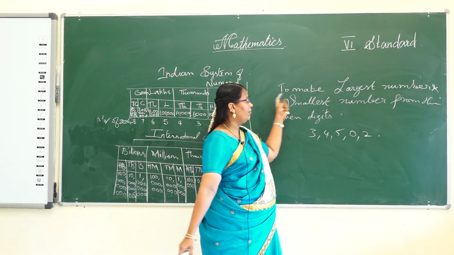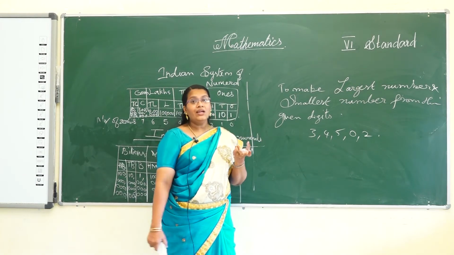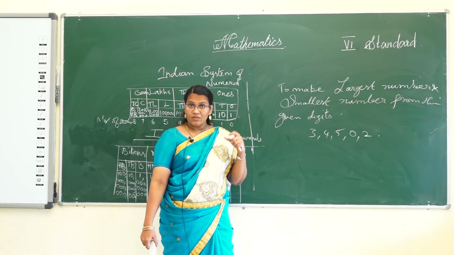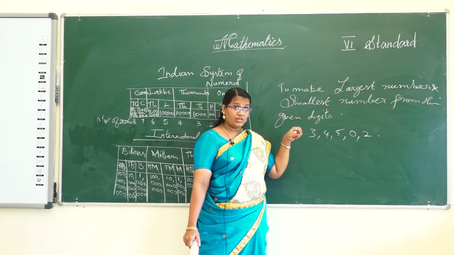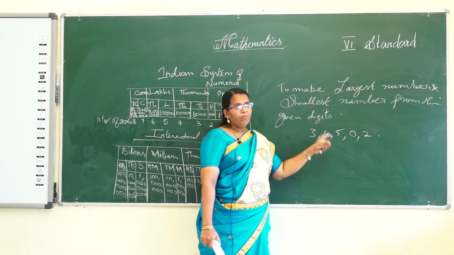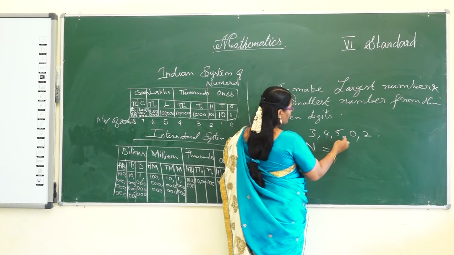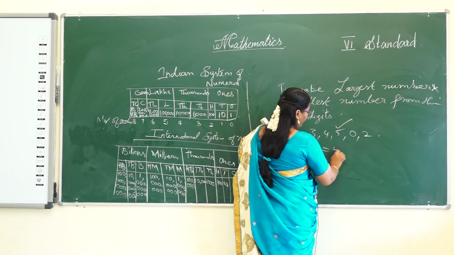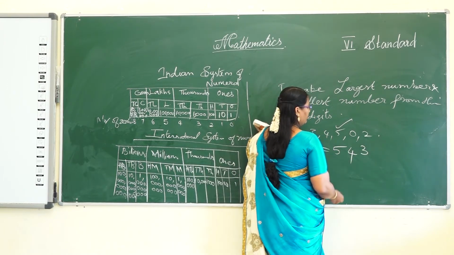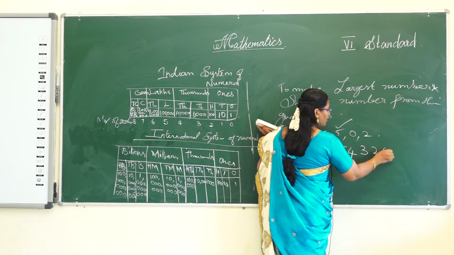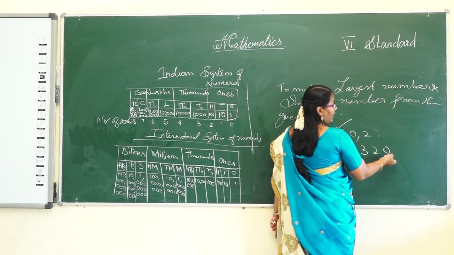So first we frame the largest number. How do you make the largest number? Write in descending order. If you want to make the largest number from the given digits, write in descending order. Which one is the greatest? 5, and next 4, 3, 2, 0. So therefore the largest number is 54,320.